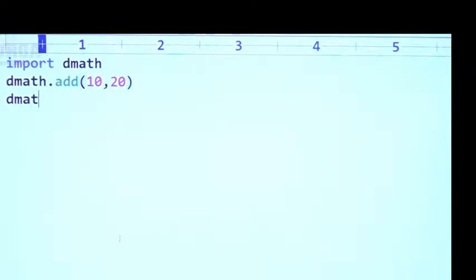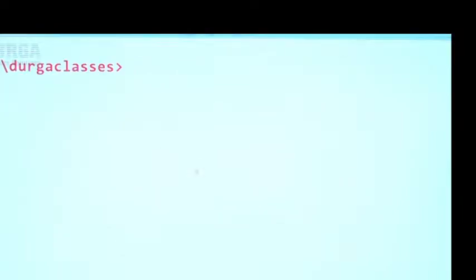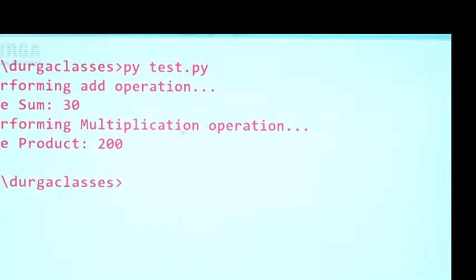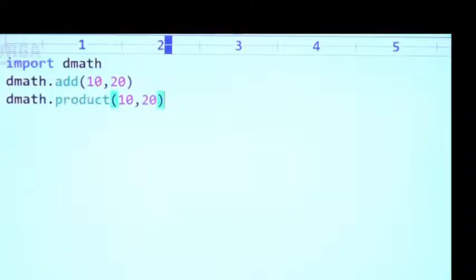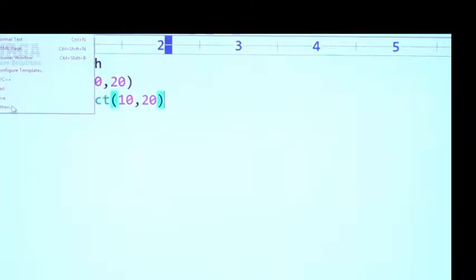Then dmath dot product of 10, 20. Like this I am taking, sir. dmath dot add of 10, 20, product of 10, 20. What output are you going to get by default? Observe: performing add operation, the sum is 30. Performing multiplication operation, the product is 200. Like this, right? Sir, tomorrow I have one more module.